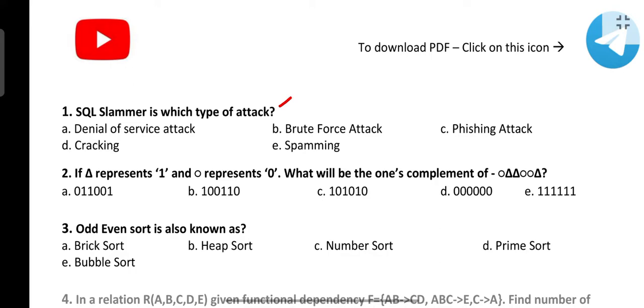This attack was in SQL Server 2000, in which the virus was scanning for vulnerable systems and it used to replicate itself and create huge traffic so that services would not be available. So it was a kind of denial of service attack. So the correct answer here is denial of service attack.